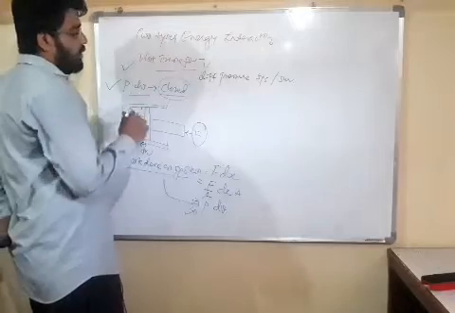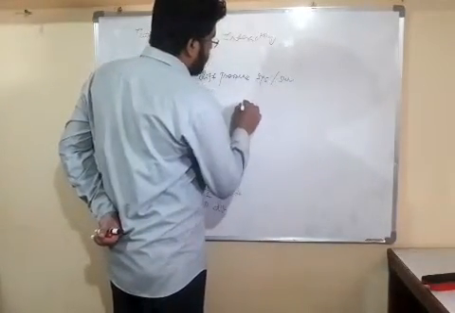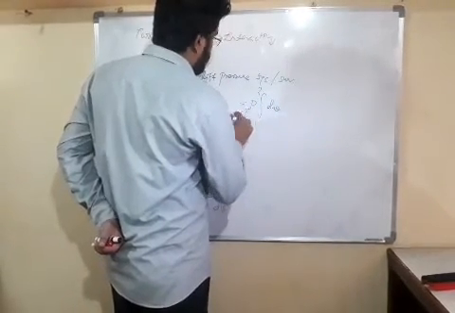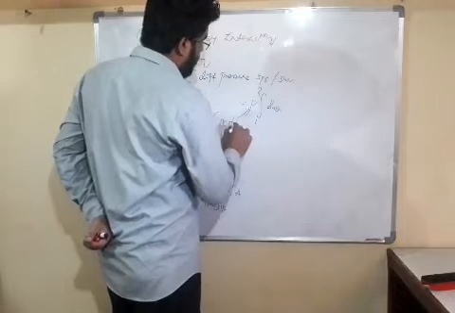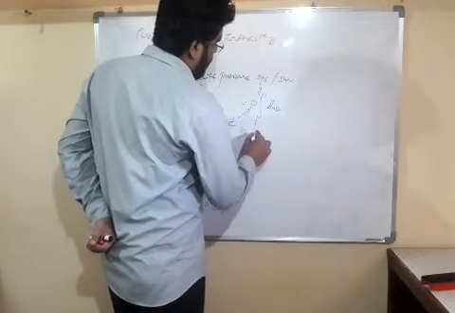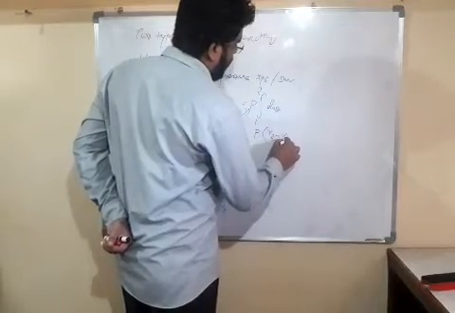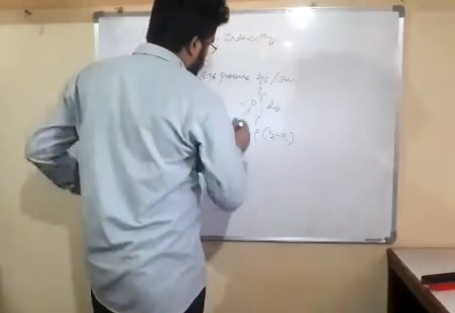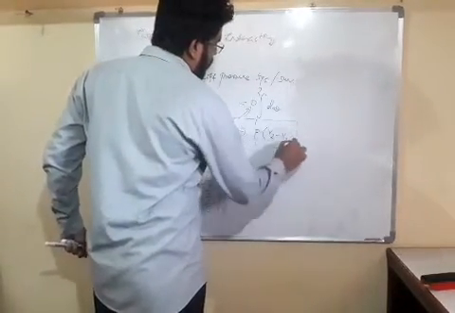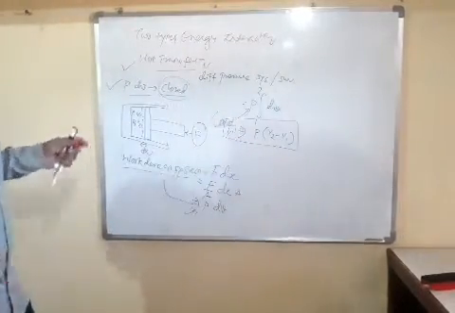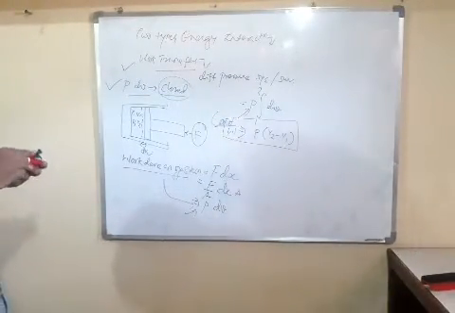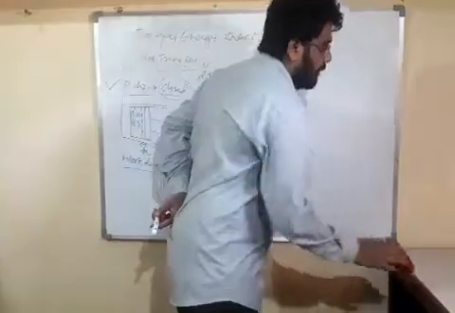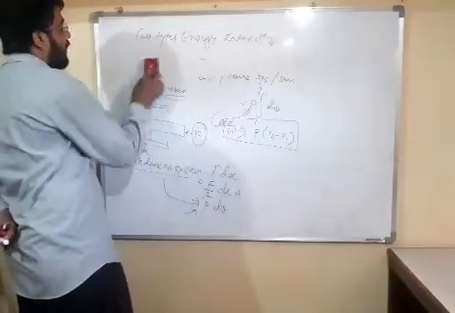If we take the full process, then we will integrate it from 1 to 2 of P dV. Here pressure is constant. For constant pressure process, it becomes P times (V2 minus V1). So friends, W is equal to P (V2 minus V1) for our closed system, and this is the PdV equation and work interaction for our closed system.